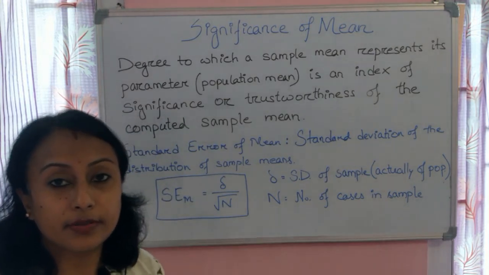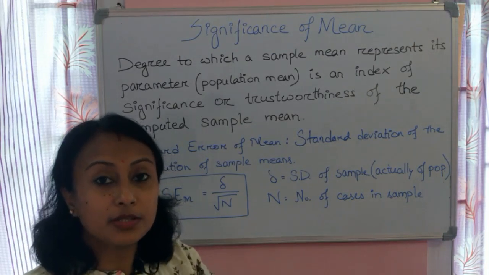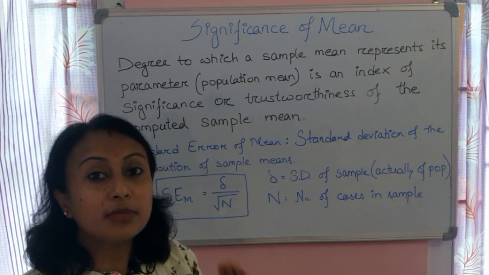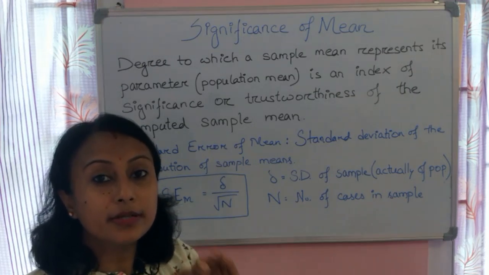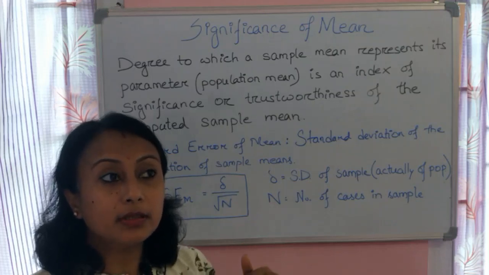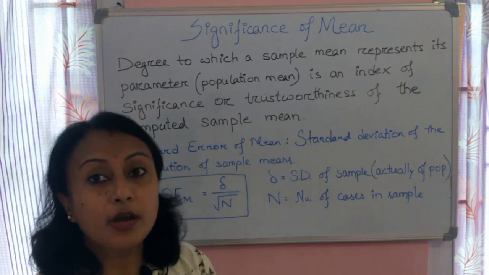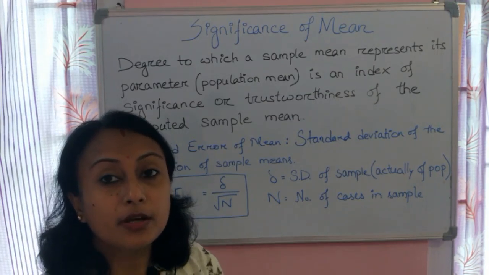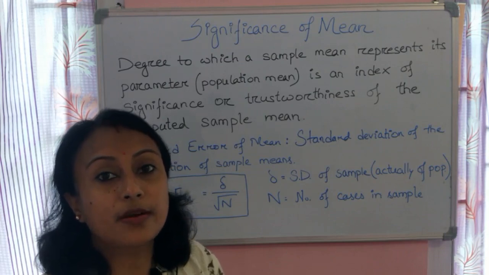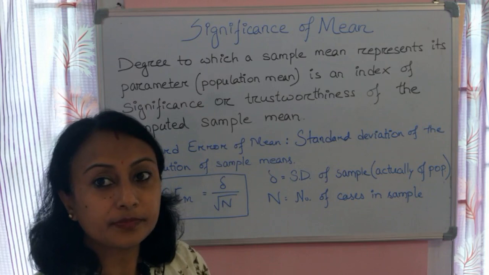So it is necessary for us as researchers to ensure maximum accuracy, so that the result of the sample is very near to the result of the population. Then only will it be good to generalize the result of the sample to the population.